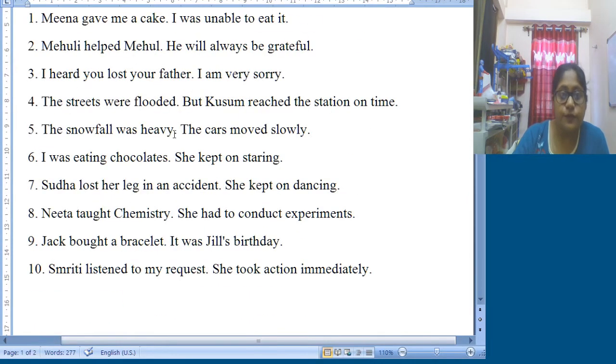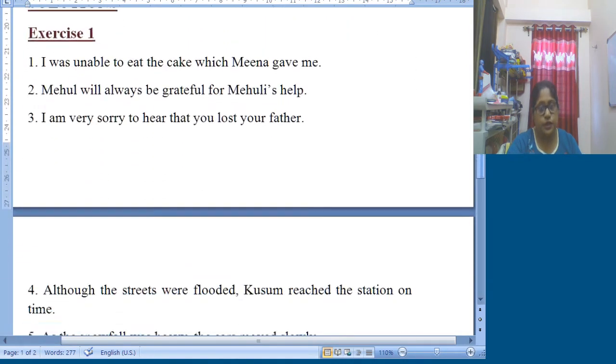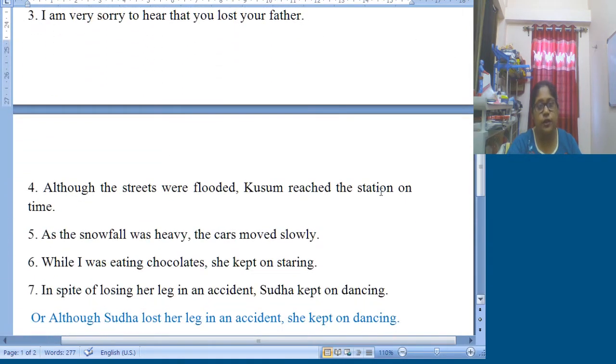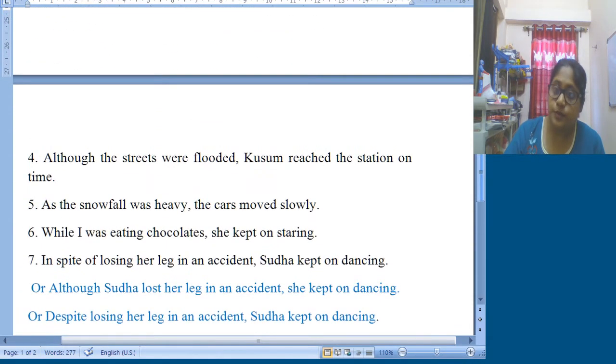Number 4 is the streets were flooded, but Kusum reached the station on time. So here the sentence will be, although the streets were flooded, Kusum reached the station on time. Here you have used the word although and you have changed the sentence. Instead of although you can use though also, or you can use in spite of.